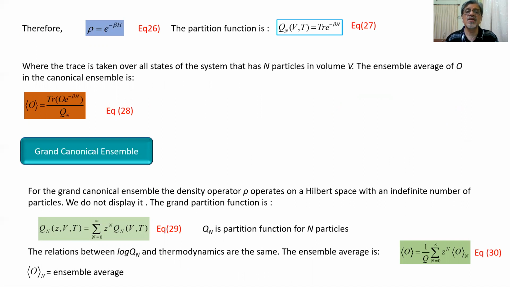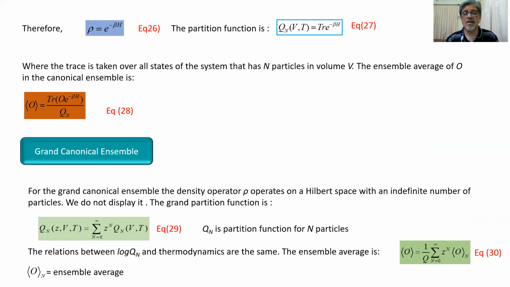The partition function is QN V T equal to trace of e to the power minus beta H, and that is represented by equation 27, where the trace is taken over all the states of the system that has N particles in volume V. The ensemble average of the observable O in the canonical ensemble is the trace of O e to the power minus beta H divided by QN, and that is equation number 28.